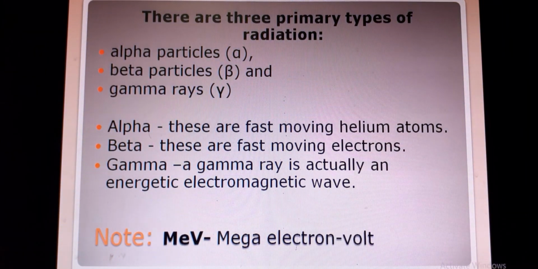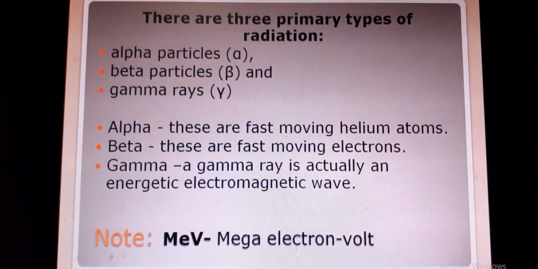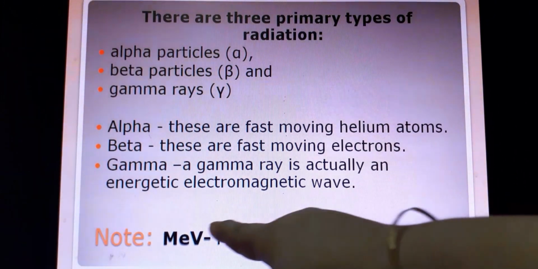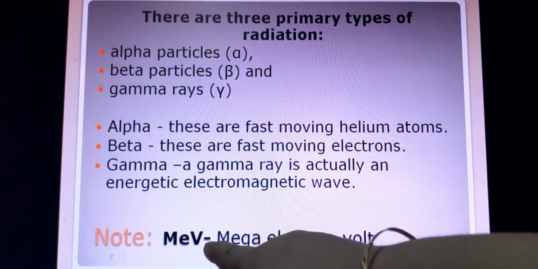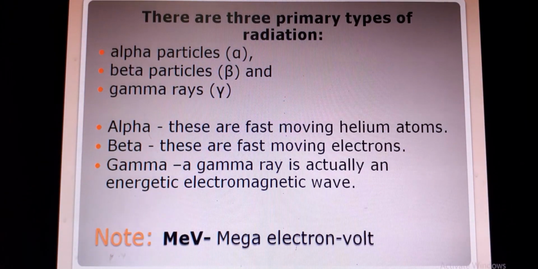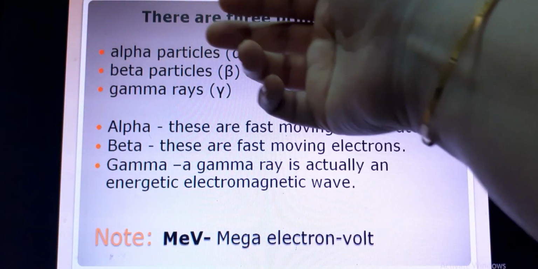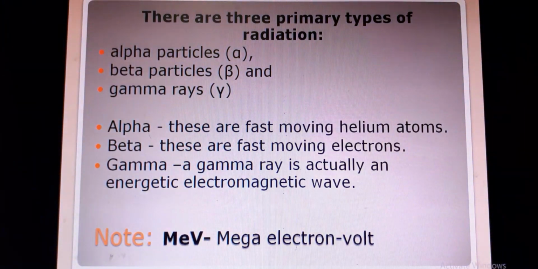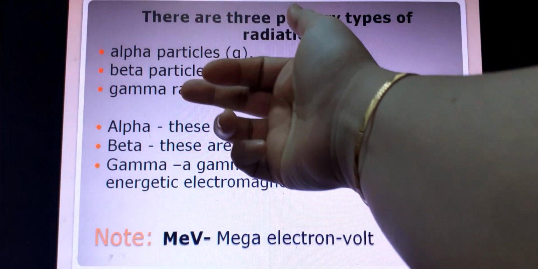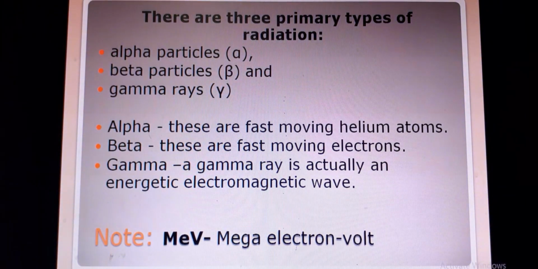To know the magnitude of electromagnetic waves, you have to note the full form of MeV, mega electron volt. Today I will discuss the alpha particle. Before knowing the alpha particle, we will briefly discuss beta and gamma rays.